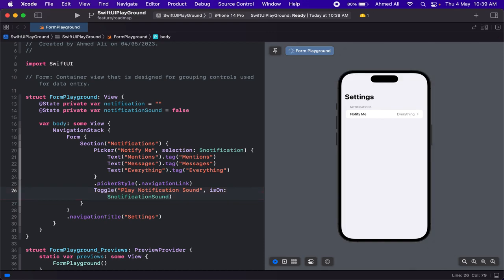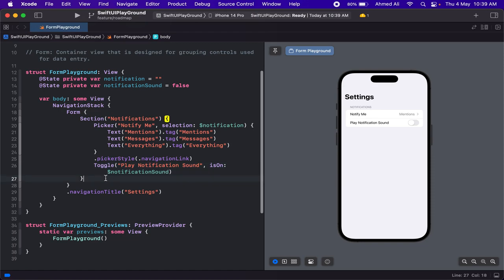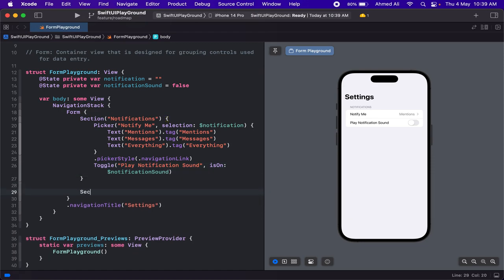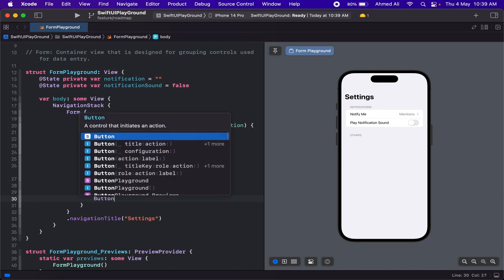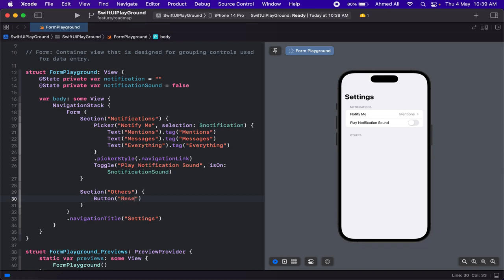So now we have two elements inside our section in our form, and just like that we can create another section. Let's just name it as others, and in here we can have a button that says maybe reset.